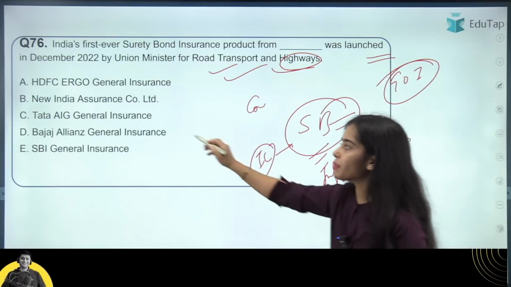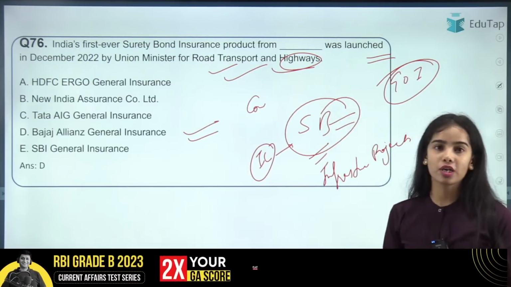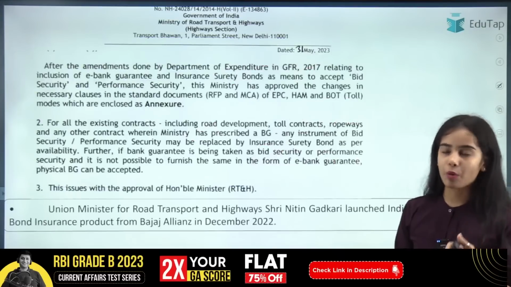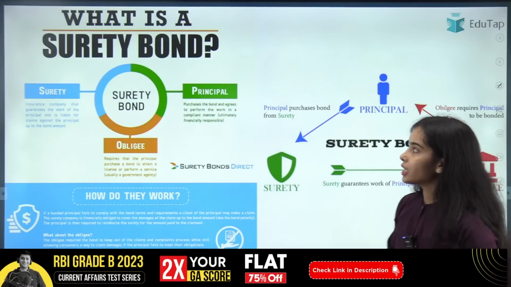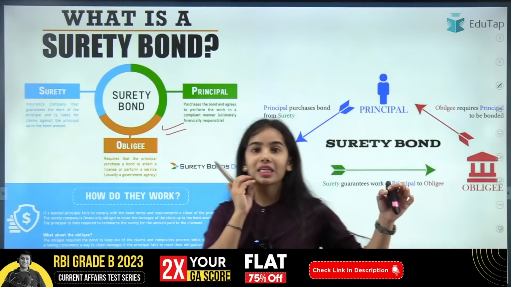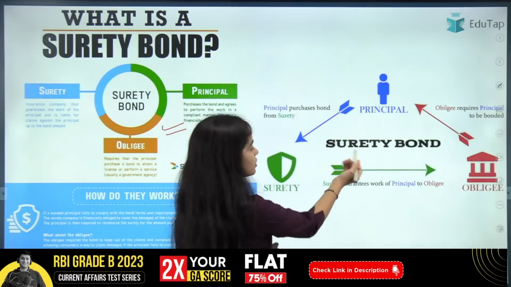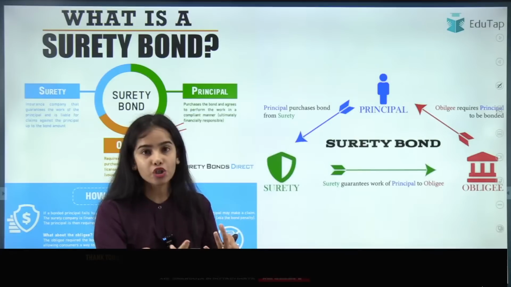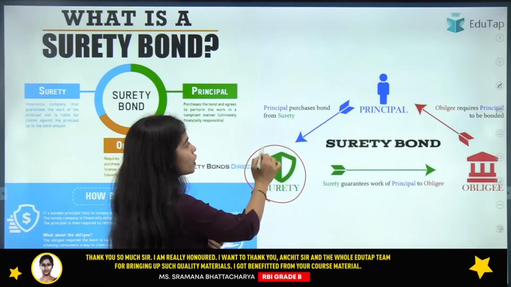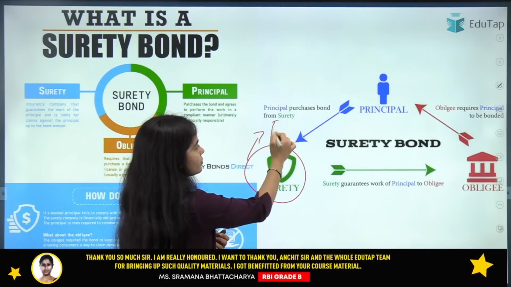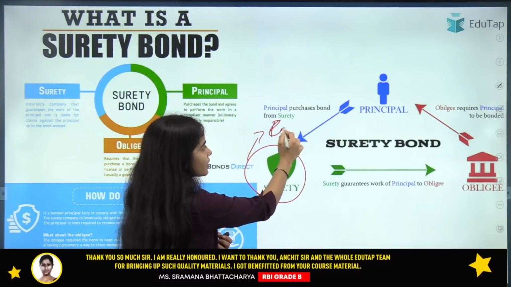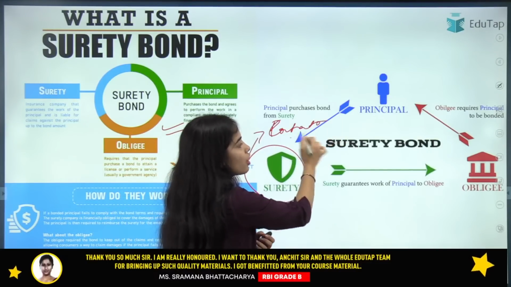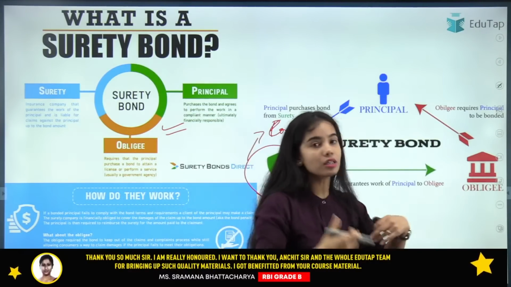It was Bajaj Allianz General Insurance that launched the first surety bond. Here, in the surety bond, the insurance company is providing the bond to the contractor for the obligee, that is the government.